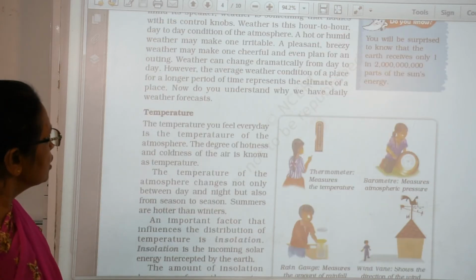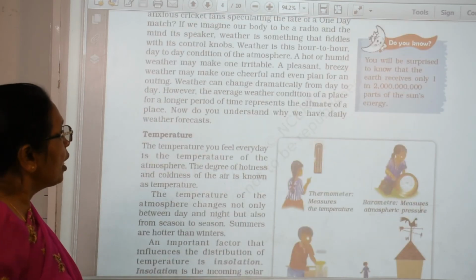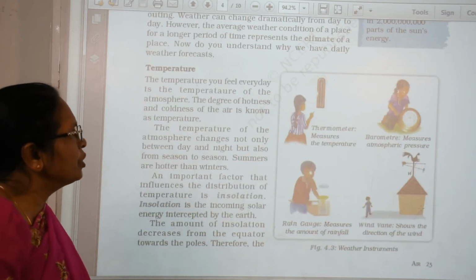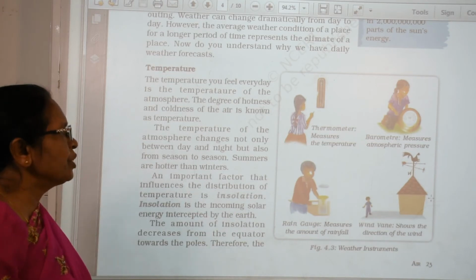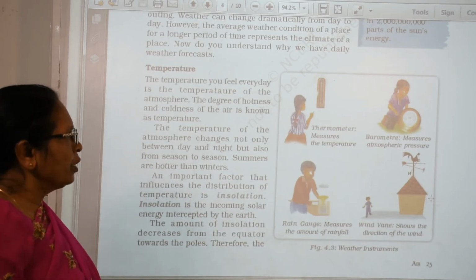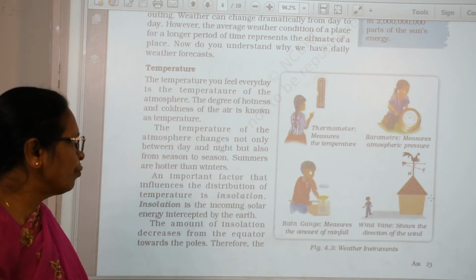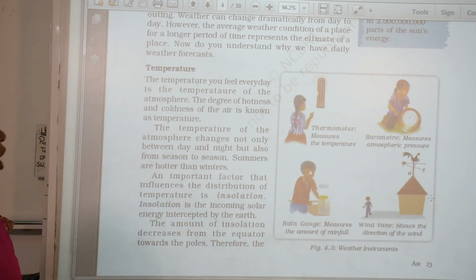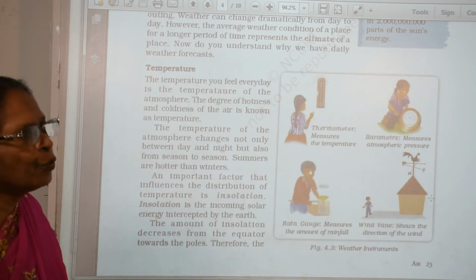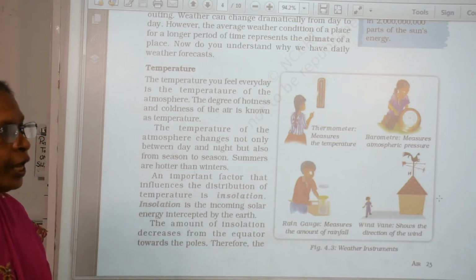Now you can see the weather. There are 4 types of instruments to measure the weather. The thermometer measures the temperature, the barometer measures the atmospheric pressure, a rain gauge measures the amount of rainfall on the earth, and a wind vane shows the direction of the wind. How many types of instruments are there to measure the weather? There are 4 types. Which are the 4 types? A thermometer, a barometer, a rain gauge and a wind vane.